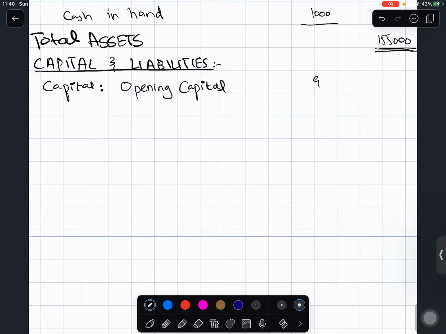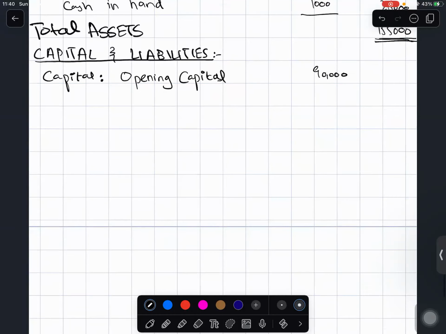For example, there was 90,000 in our example. Then whatever profit that you have made this year basically goes back into your capital. So you will add any profit which is generated for the year. And where will you get this profit from? From the income statement. The last thing that we get is the profit when we subtract all the expenses. That profit will be added to the opening capital in the balance sheet. Let's say it was 50,000.